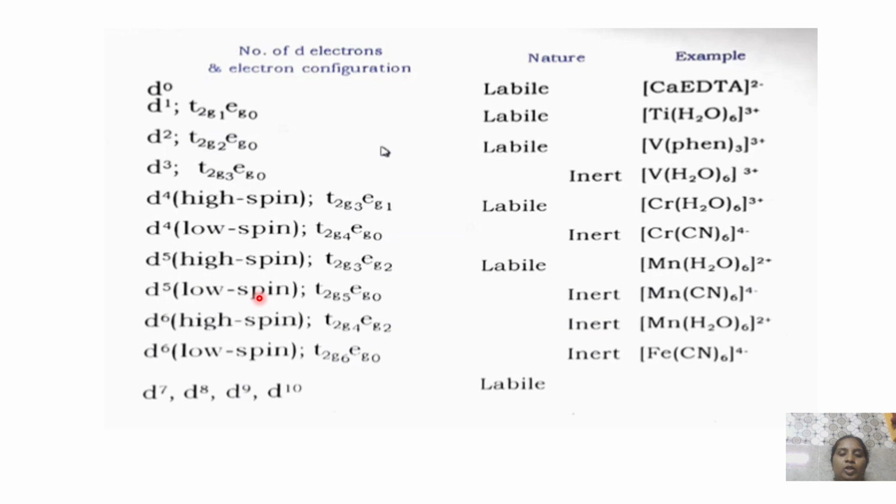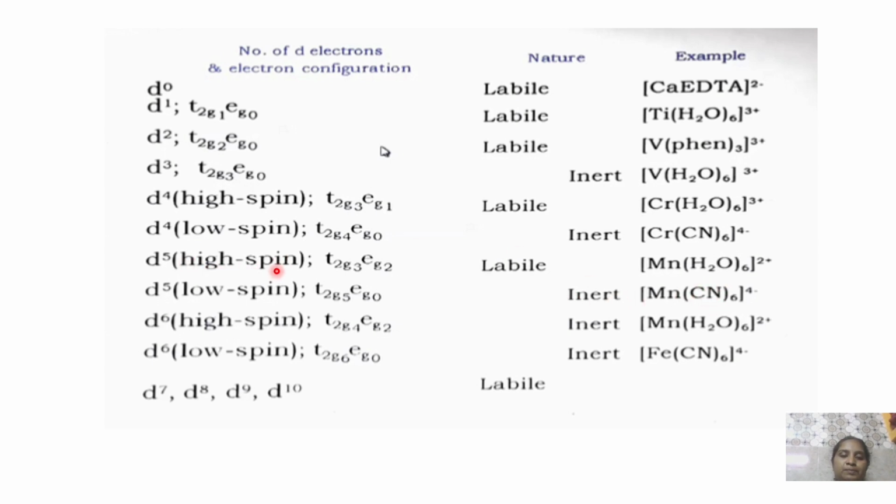Next, d5 low spin complexes. D5 low spin means all the electrons are present in the t2g orbitals only. This is the example with the respective inert complex. Here, low spin is because the metal has a ligand, cyanide, which is a strong field ligand.